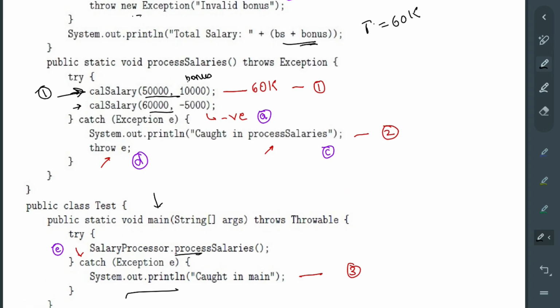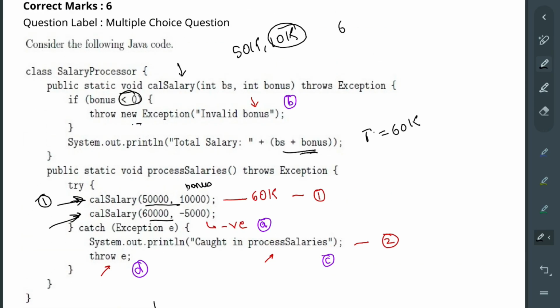Now let's see the second function call. In the second function call we have 60K and -5K. Now -5K will cause a problem here. Why? Because it checks if the bonus is negative. Since it is negative, it will throw a new error. What will be the message of the error? The error message will be Invalid bonus.